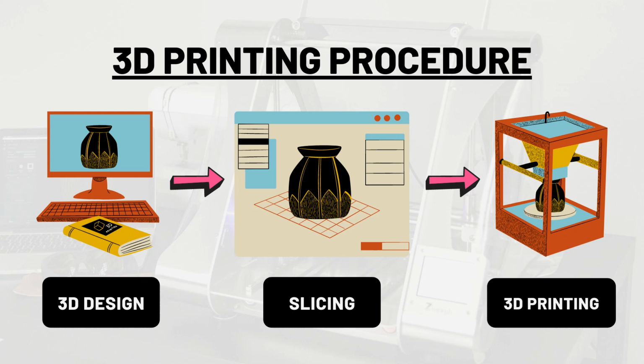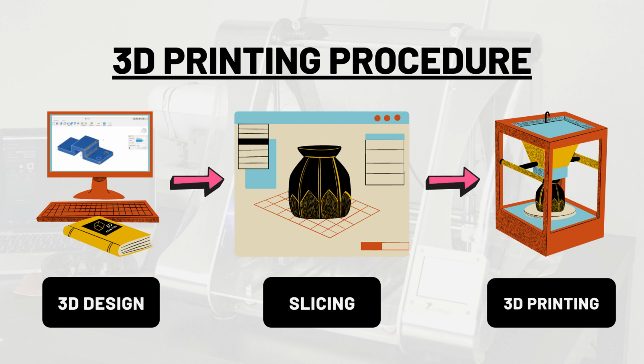The entire 3D printing technology can be divided into three steps: 3D design, slicing, and 3D printing. 3D digital model is the starting point for any 3D printing process. This digital model can be created using various 3D design software like Fusion 360 and SolidWorks, or can also be created using 3D scanning.